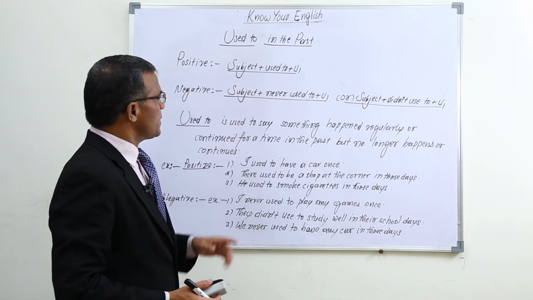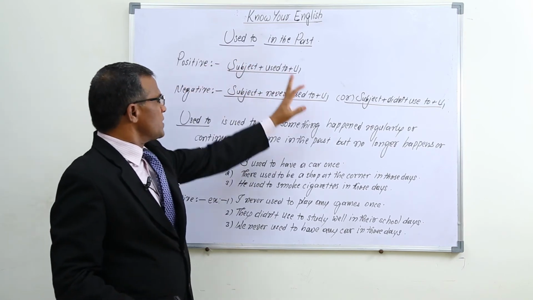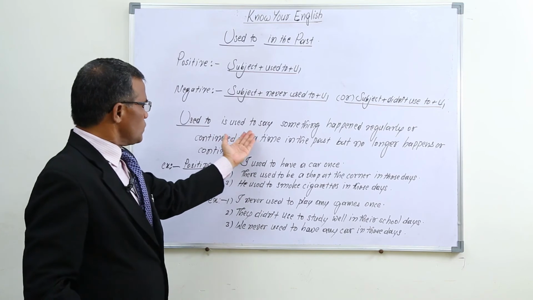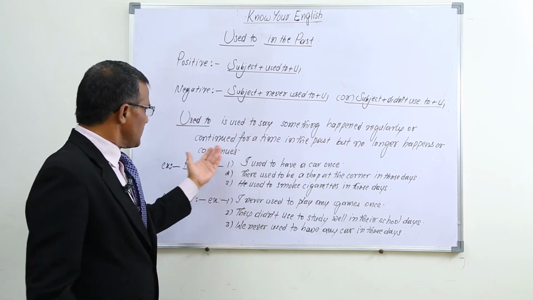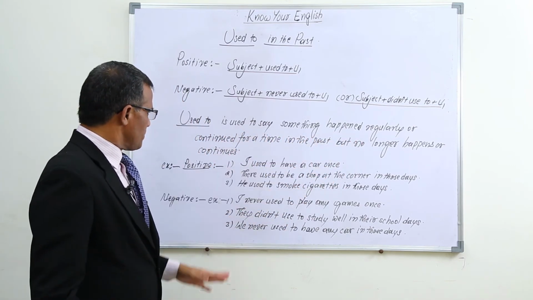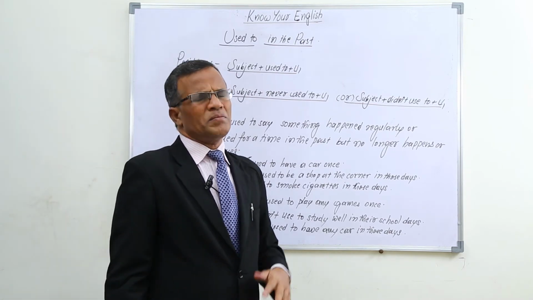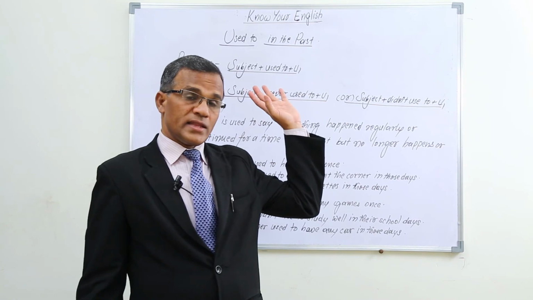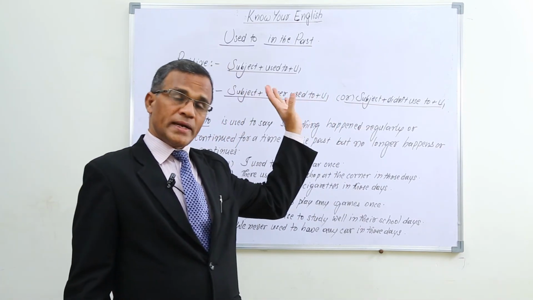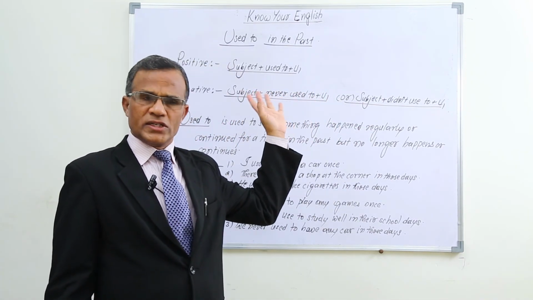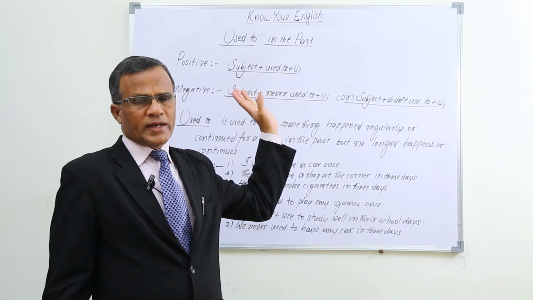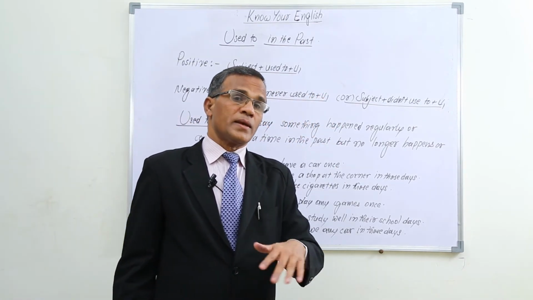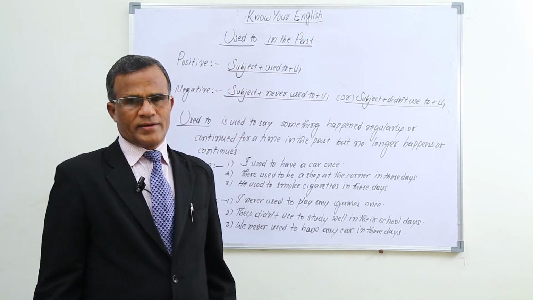Right. Now let me explain this one. Okay, used to in the past, especially this structure with used to, is used to say something happened regularly or continued for a time in the past but no longer continues. Simply to say some habit was there in the past, or something happened in the past continuously or regularly, but at present that type of habit is not there.